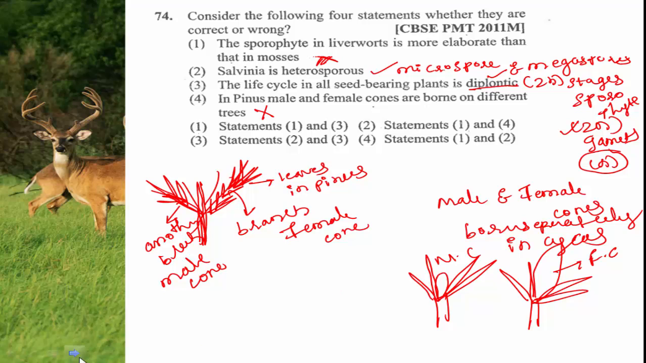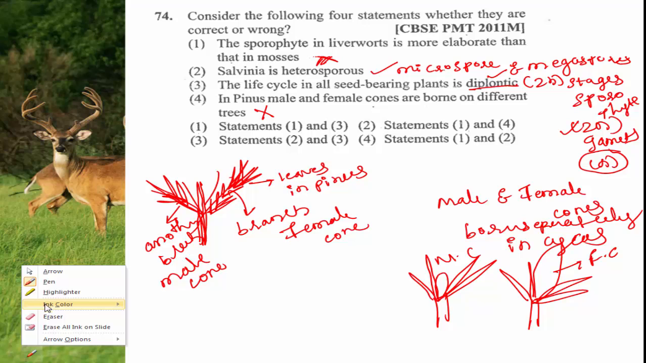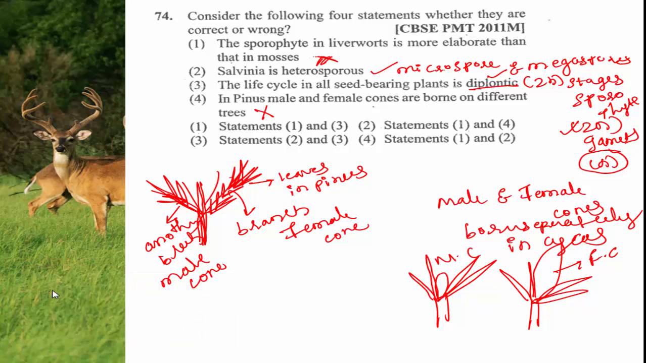What is it asking? Which statements are wrong in the given statements? So the first statement is wrong and the fourth statement is wrong. So the correct answer is option 2. Statements 1 and 4 are wrong. The sporophyte of the liverworts is not more elaborated than the mosses.